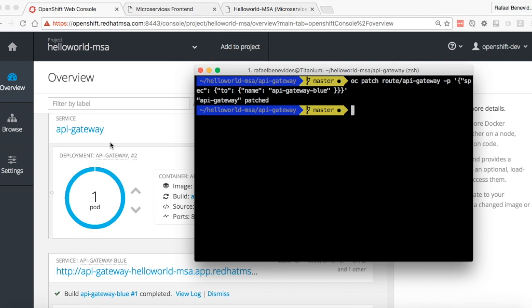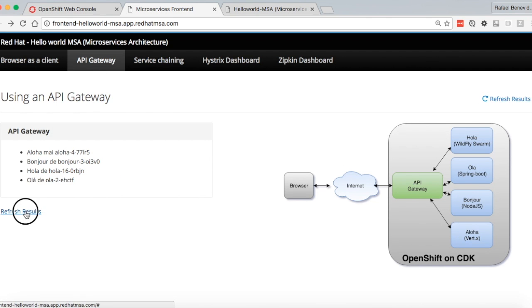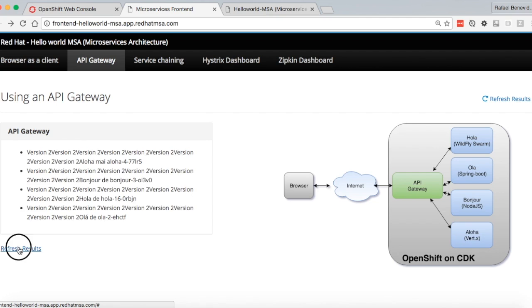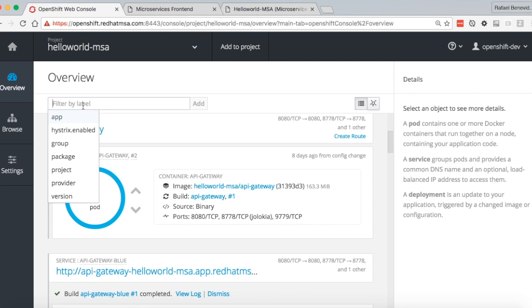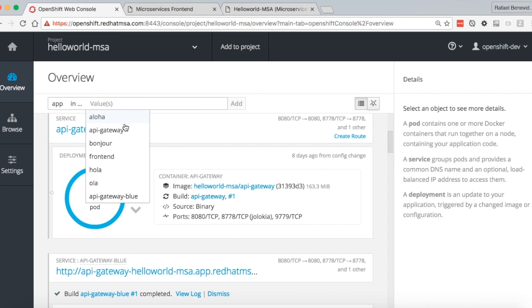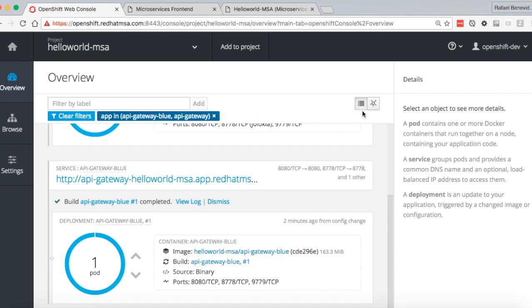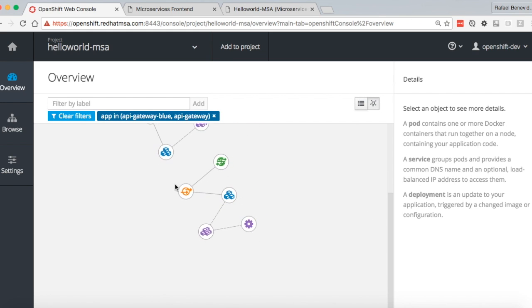Let's see the result in the application. So we can see that we committed a mistake, and now we have a lot of versions being written. So I need to switch back to the previous version. You can also visualize how it happens in the existing visualization.